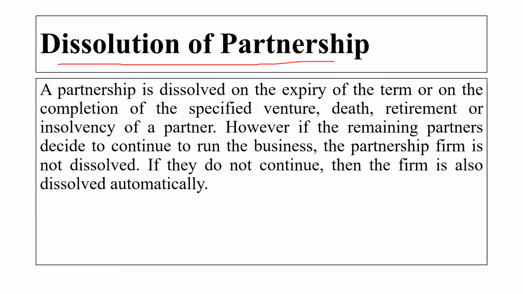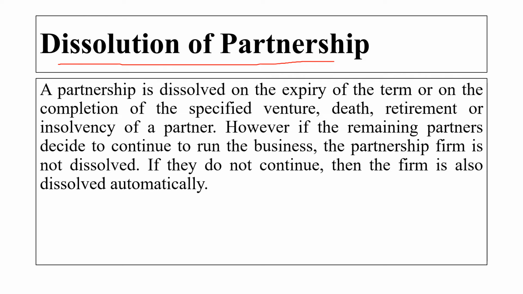When the partnership is getting wound up or coming to an end, it can be on the expiry of the term, when the agreement we have made is over, or on the completion of a specific venture, or on death, if a partner dies, or on the retirement or the insolvency of a partner.